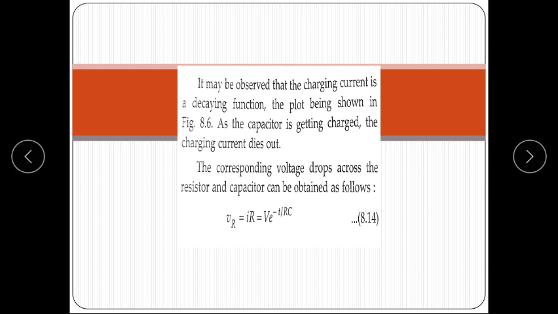The corresponding voltage drops across the resistor and capacitor can be obtained as follows. The voltage across resistance is VR, that is i dot R, equal to V e to the power minus t upon RC.